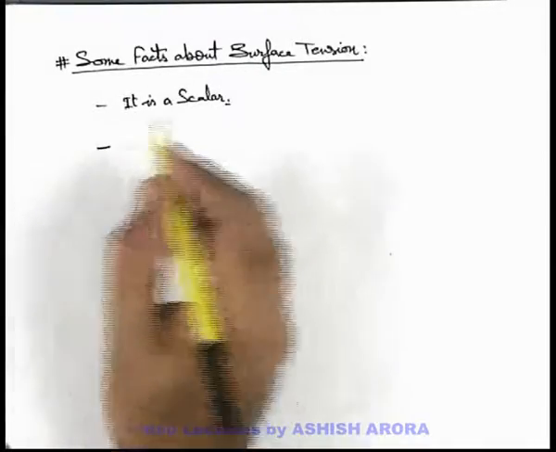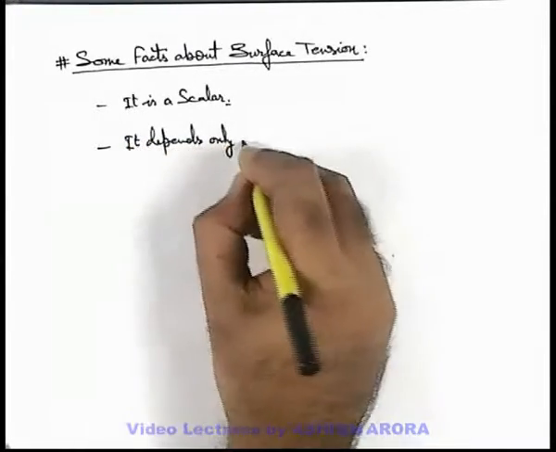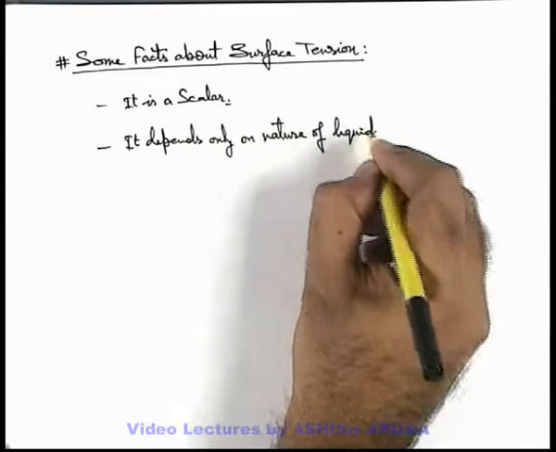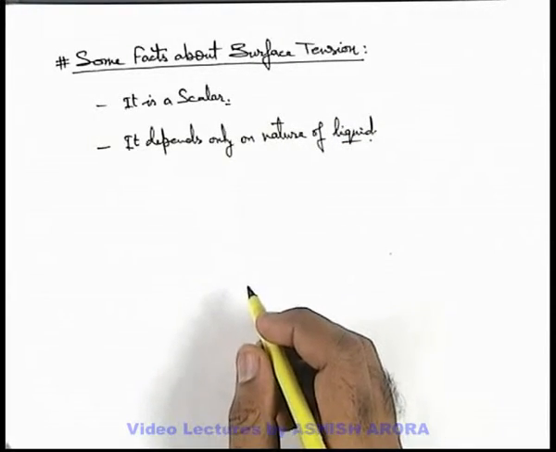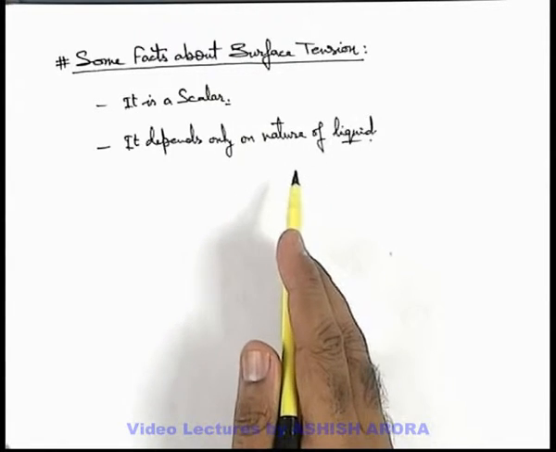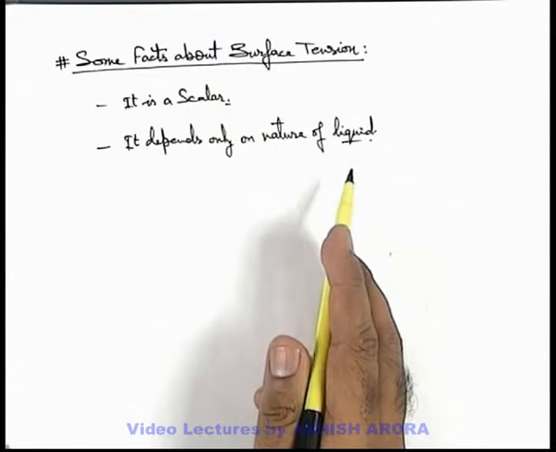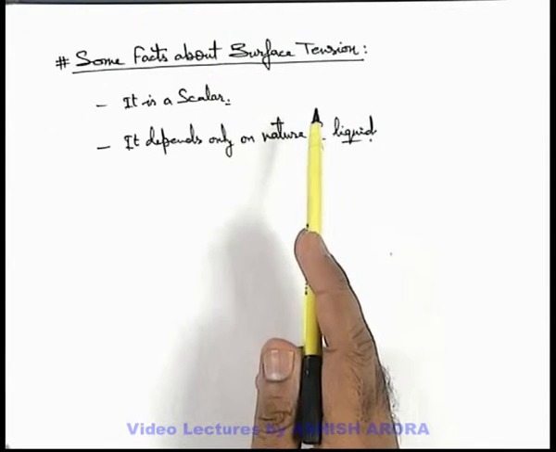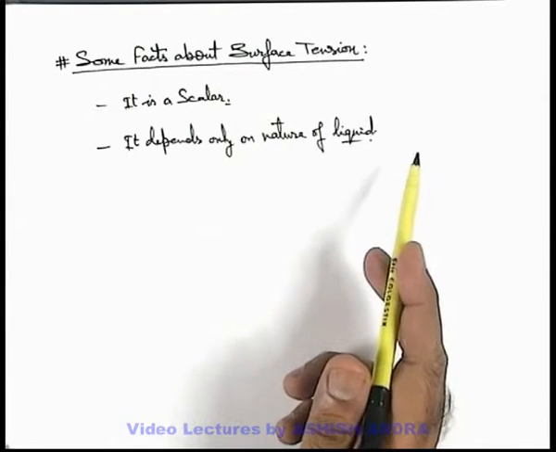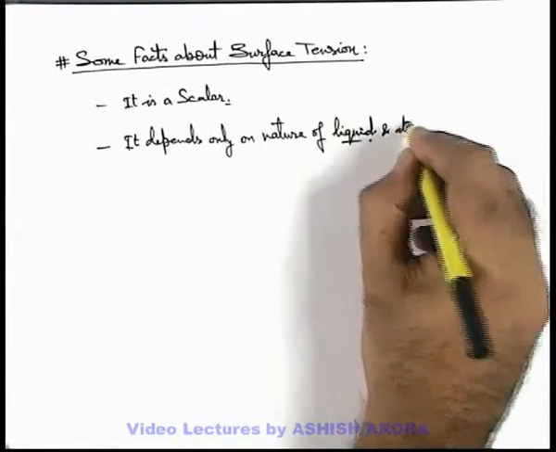calculated. Another point about surface tension is, it depends only on the nature of the liquid. As we have discussed, the property of surface tension exists because of the hemispherical sphere of influence on the free surface of liquid. And all particles on the free surface act like a stretched membrane because of attractive forces due to the neighboring particles. So the magnitude of surface tension is basically decided by the strength of intermolecular forces, so it does not depend on any other factor. So it only depends on the nature of the liquid, and its intermolecular forces.